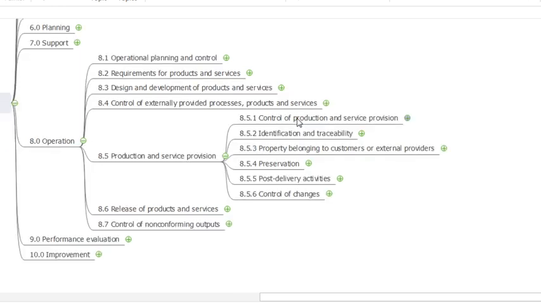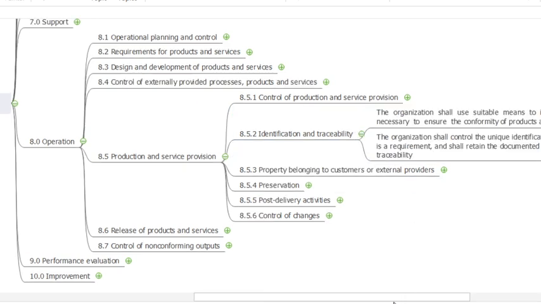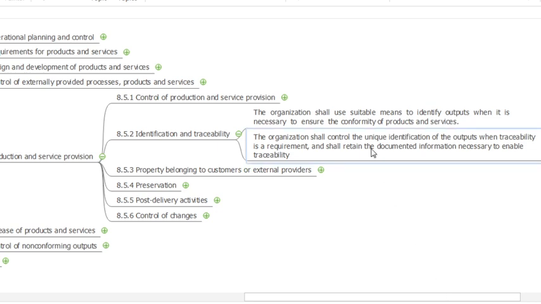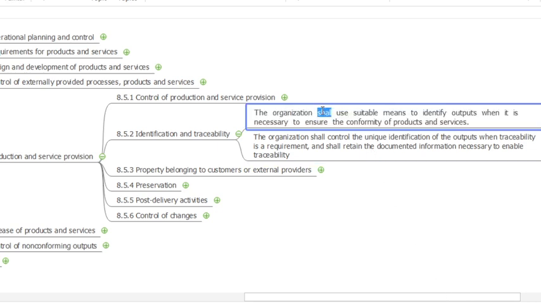Here, identification and traceability. The organization shall, again here shall, use suitable means of identifying outputs when it is necessary to ensure conformity of products and services. It means the equipment or material we are using there needs identification and traceability.